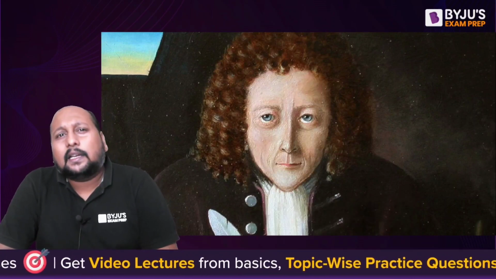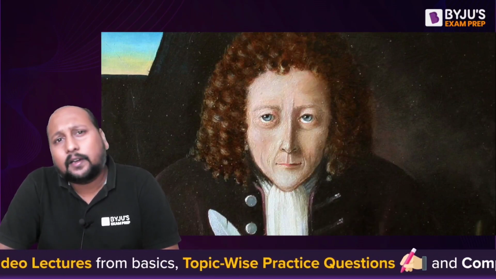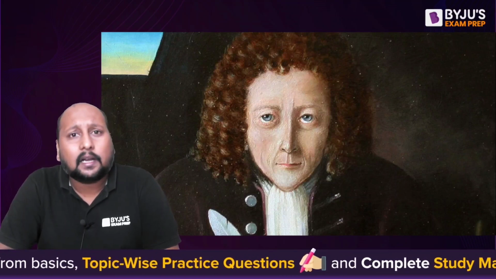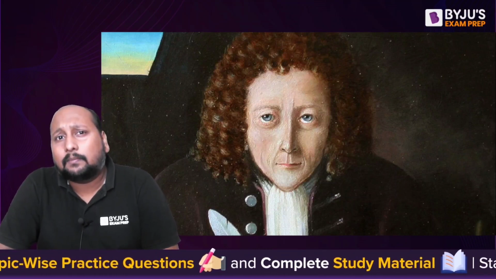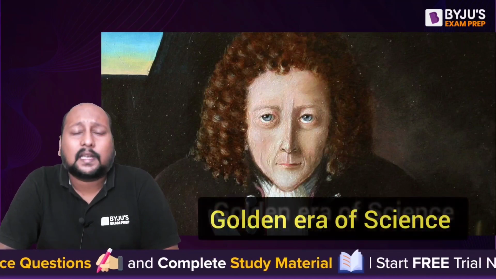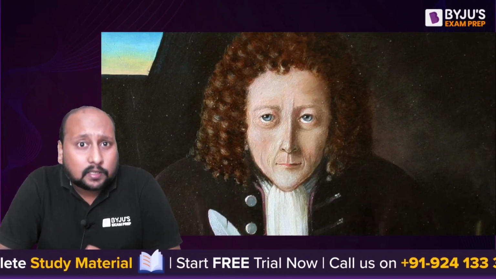If I say the late 1600s or the starting of the 1700s, that era was considered the booming era for science, because during that era lot many inventions, lot many discoveries, lot many theories were defined. And Robert Hooke played a pivotal role in the field of science.